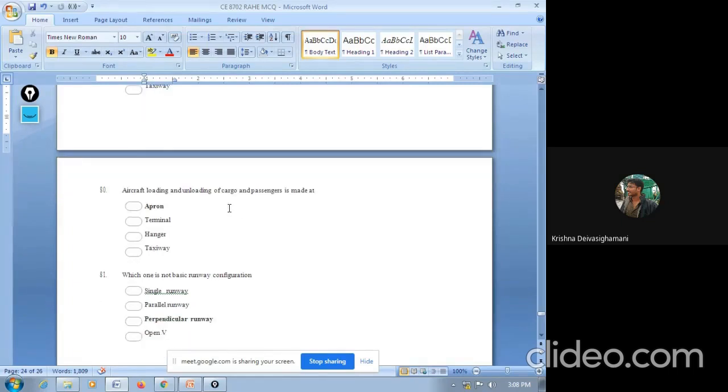Next question. Aircraft loading and unloading of cargo and passengers is made at. Options are apron, terminal, hangar, taxiway. So the answer is apron. It is a place where loading and unloading operation will generally happen.